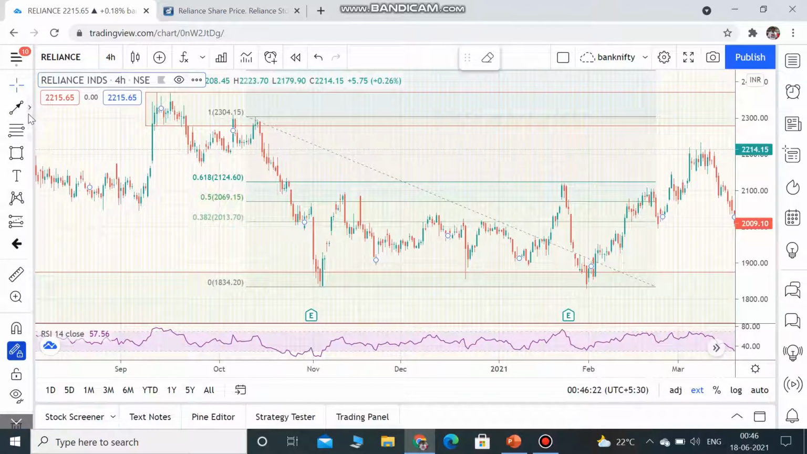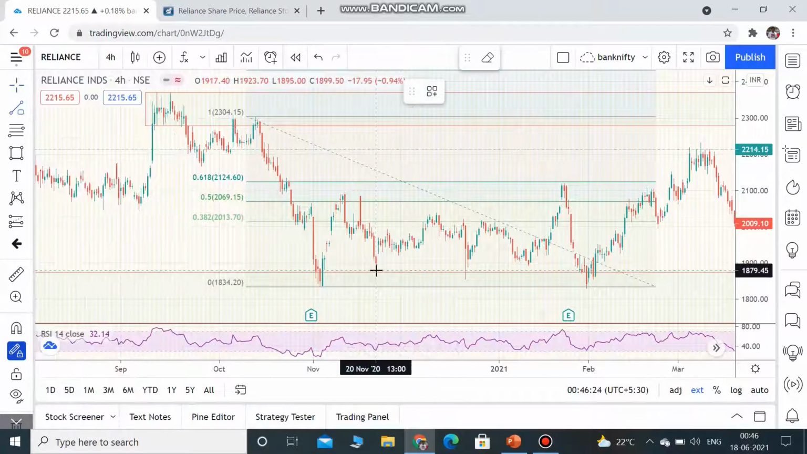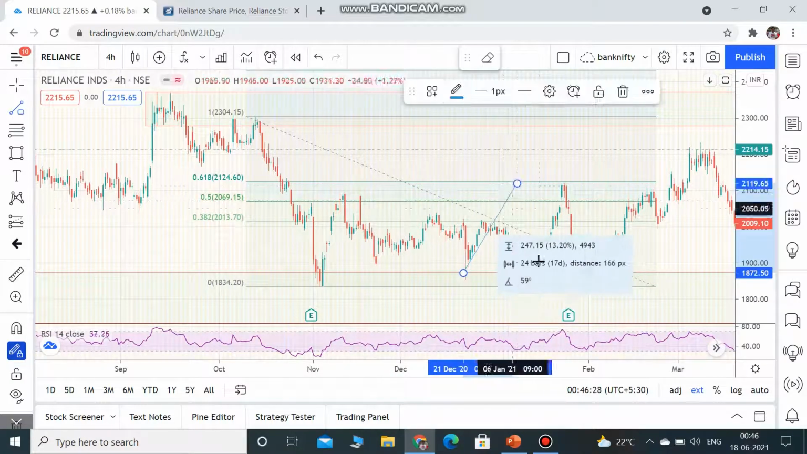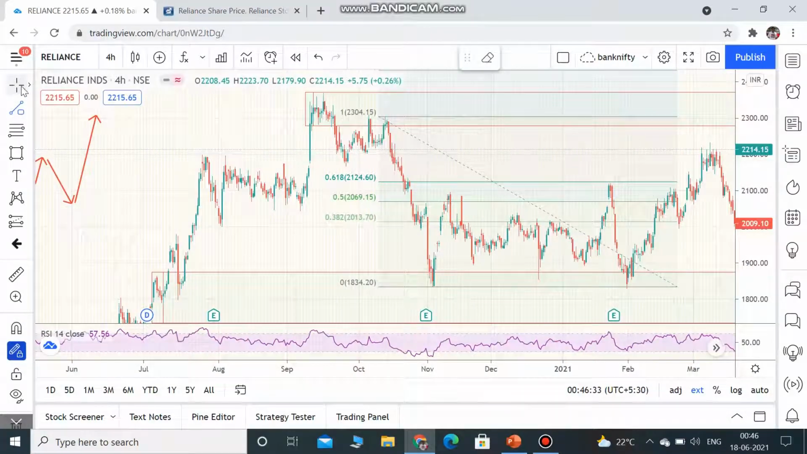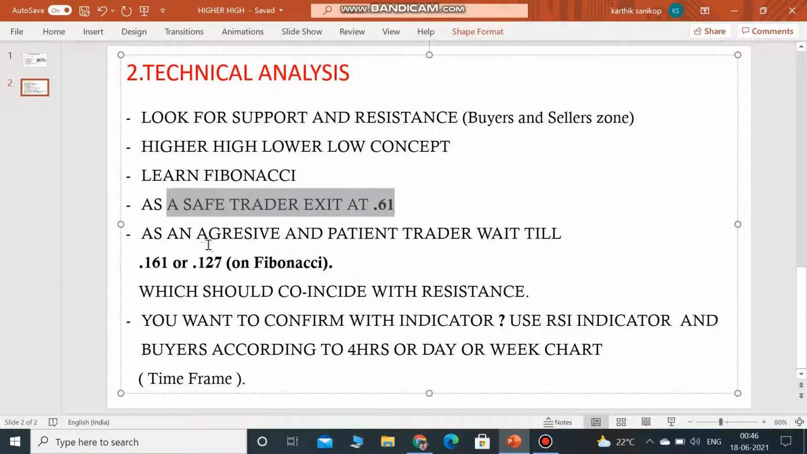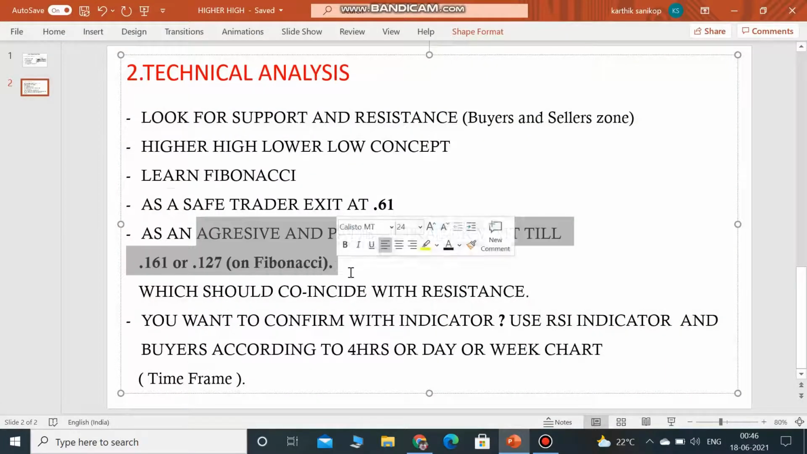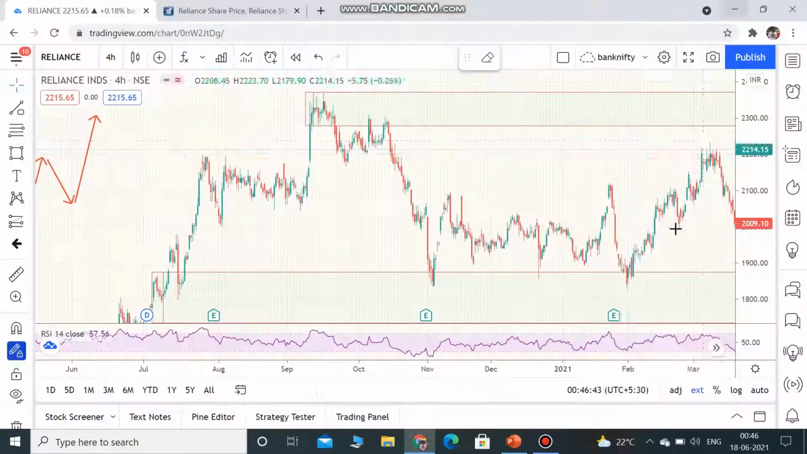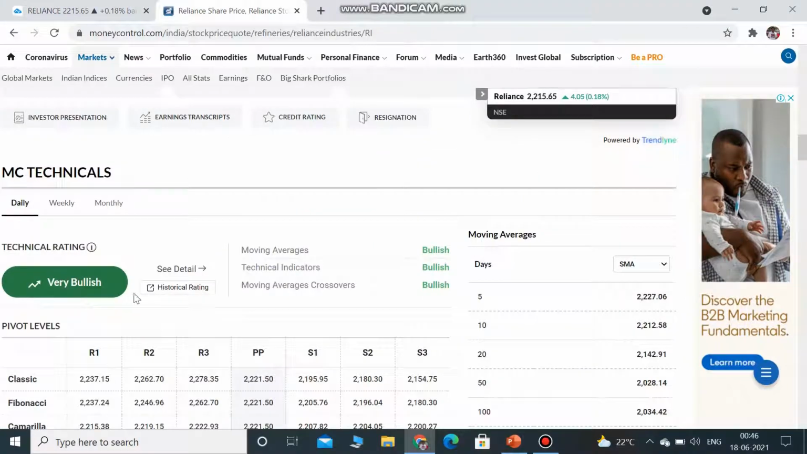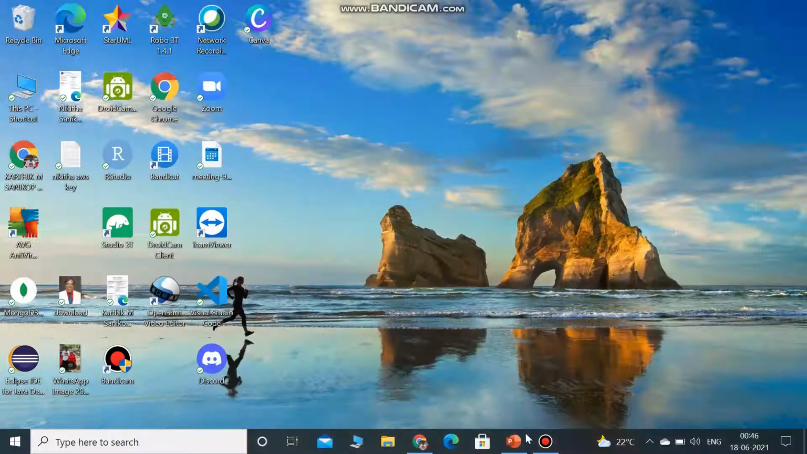Assume you bought it in and around here, and then you made profit of about 247 rupees on Reliance. If you are an aggressive trader, or a patient trader, you wait till 1.27 or 1.61. We just saw that it's very bullish.